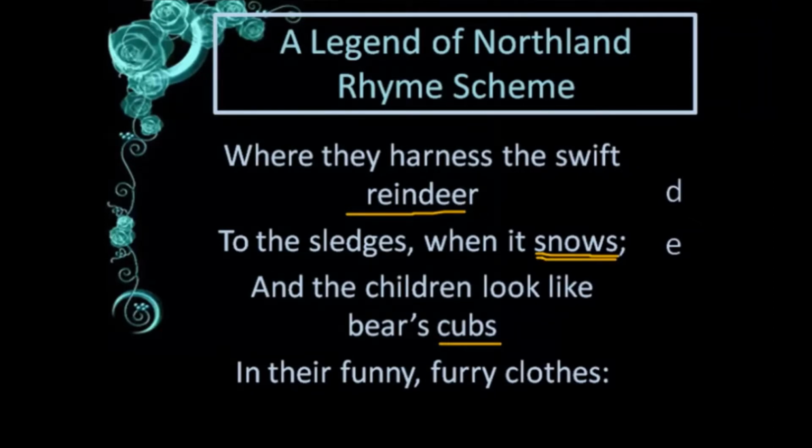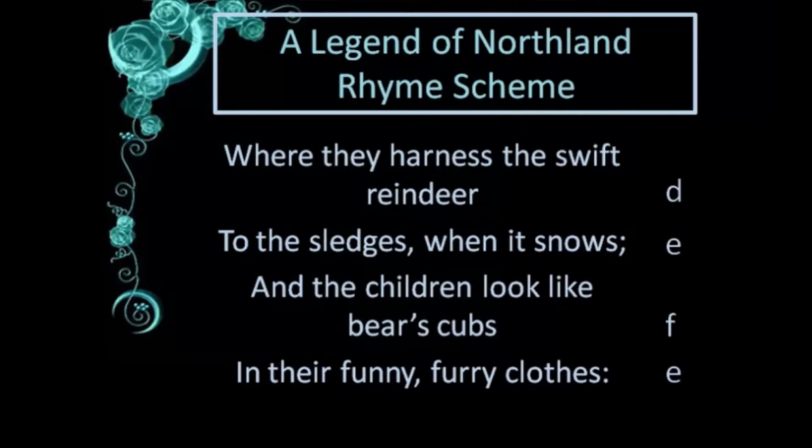Cubs is not rhyming with snows. So we have to give the next letter in order, that is F. Clothes, snows, see, the O's ending is rhyming with snows. So we can give the letter E over here.